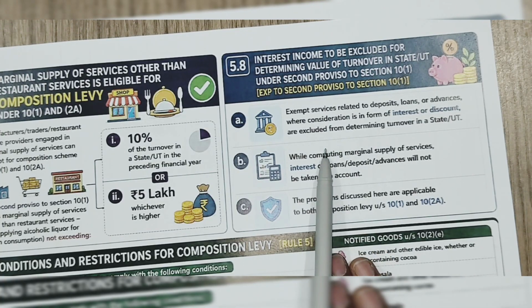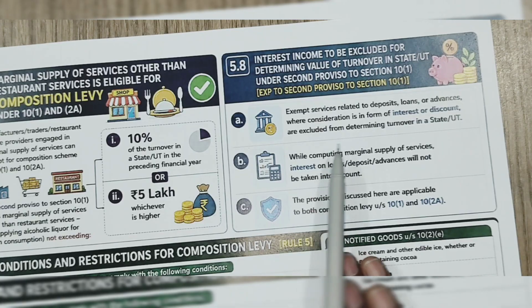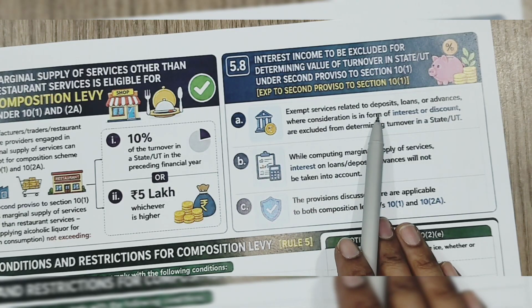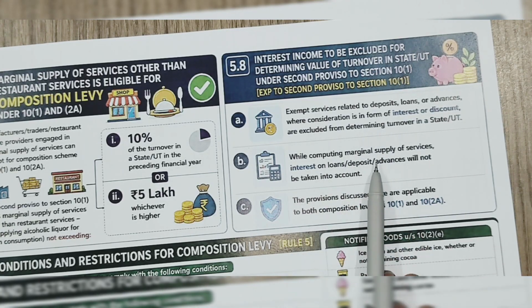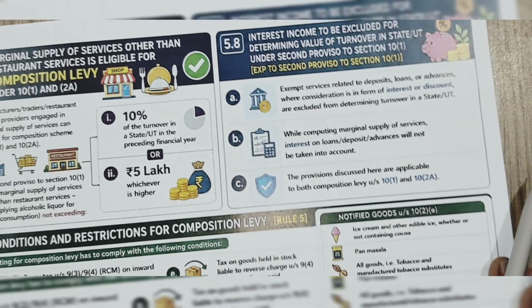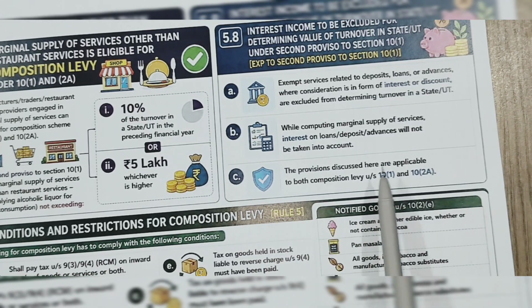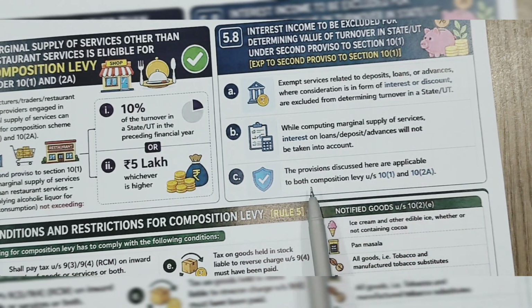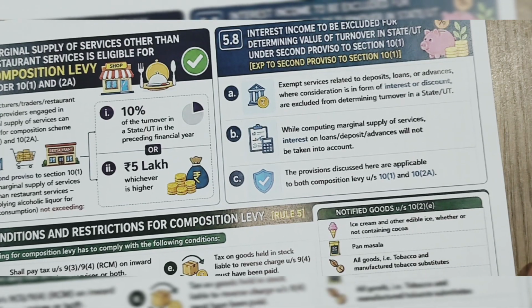This should not be included when you are computing the aggregate turnover of supply of service. Interest on loan, deposit, advances, you will not take into consideration. This provision is applicable for both compensation levy under section 10 subsection 1 and section 10 subsection 2A. Is it clear?